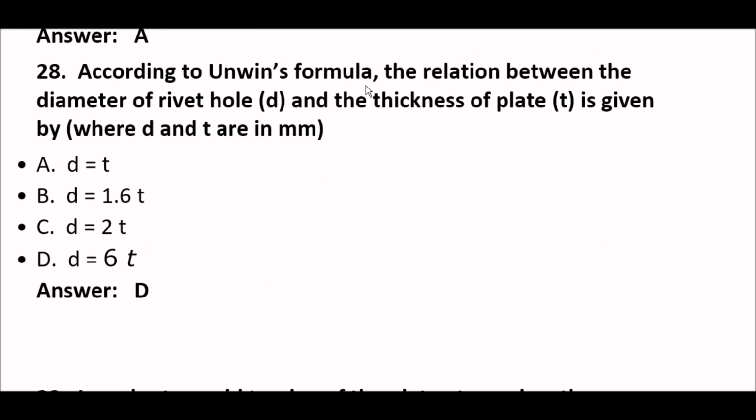According to Unwin's formula, the relation between the diameter of rivet hole D and the thickness of plate T is given by, where D and T are in mm. Okay, so the right answer is option D: D equals 6 root T. T is the thickness here.